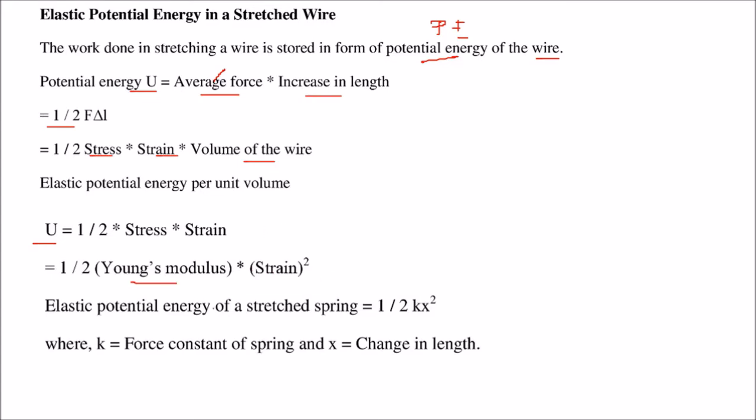The elastic potential energy of a stretched spring is half kx squared. K is the force constant of the spring, x is the change in length.